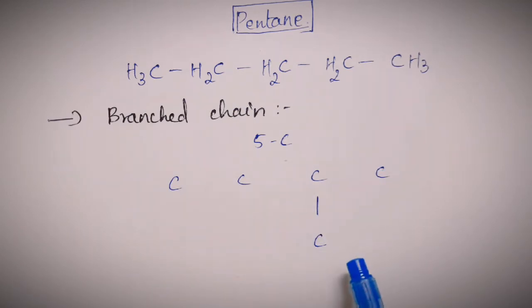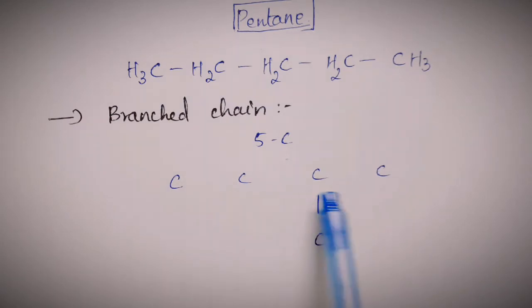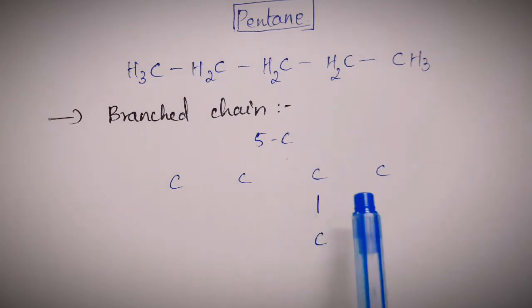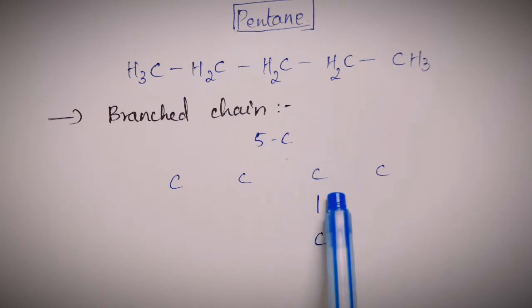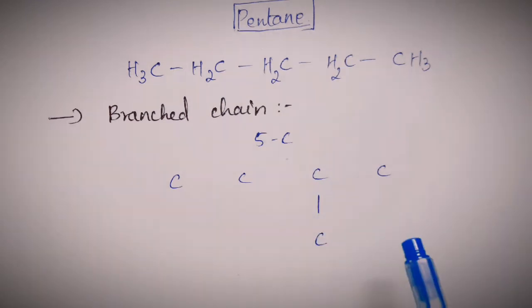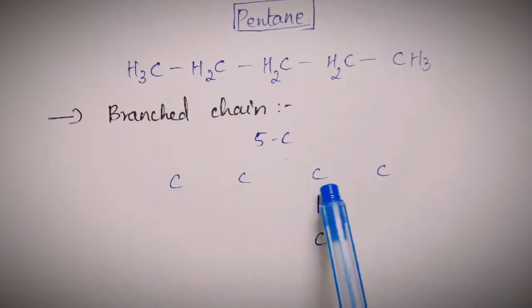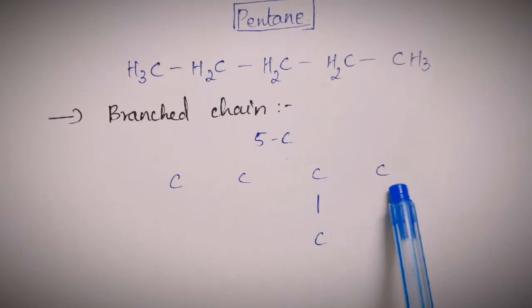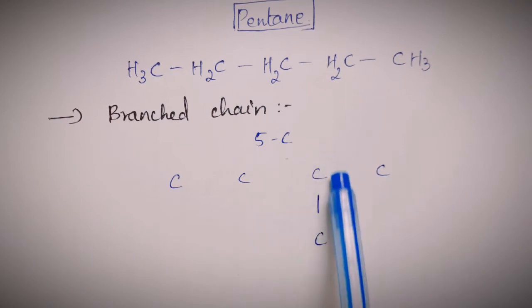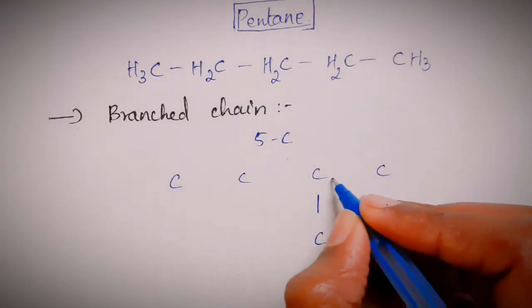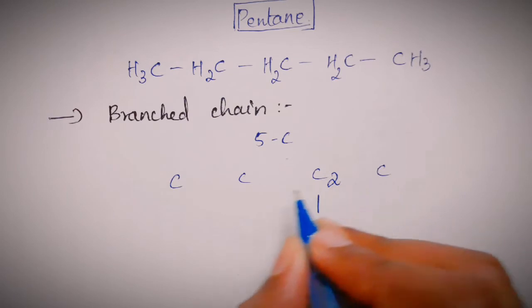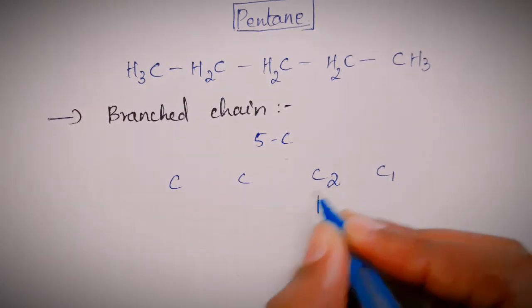Generally, in organic chemistry, numbering of carbon atoms in a compound is made in such a way that the carbon which is attached to a functional group or to which branching happens should have the least number. Thus, when I number it from this side, 1, 2 and 3, this carbon from which branching happens will get a number 3. But when I number it from this side, it will get a number 2, which is less than 3. Thus, numbering will start from this side. This will be C1, C2, C3, C4.